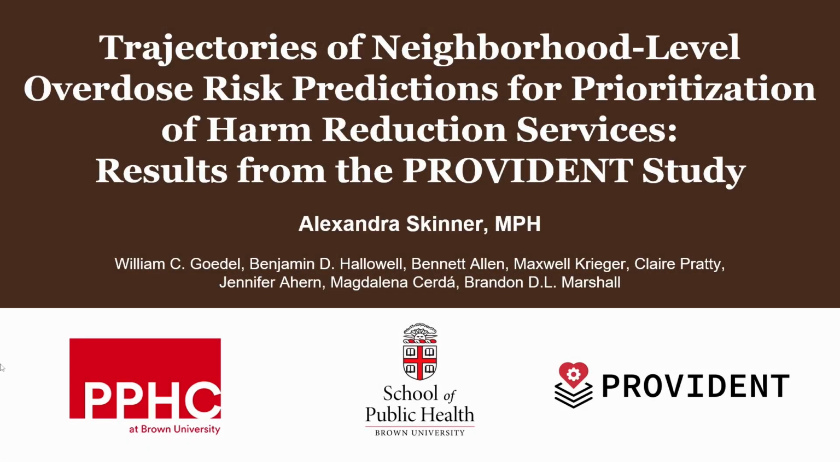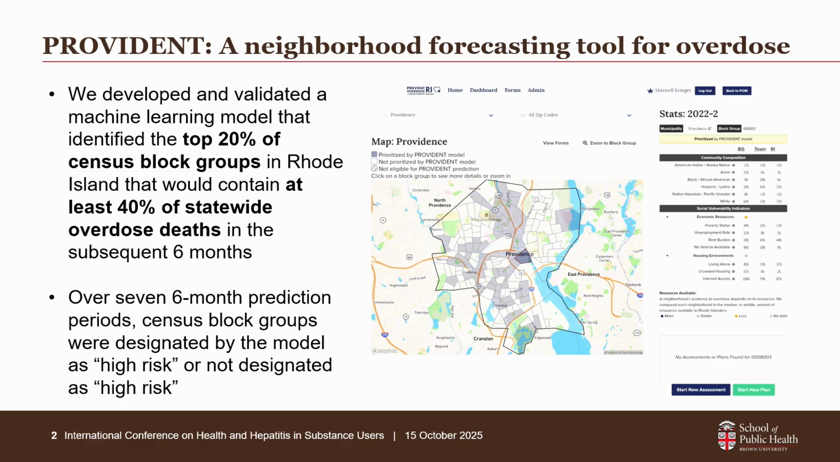Okay, now I'll be presenting some of my work that I've been a part of for the past few years. So this is an entirely different study. This one is called Provident, also a clinical trial in Rhode Island in the United States. And it's based around the idea that overdose risk within any given neighborhood may vary over time.